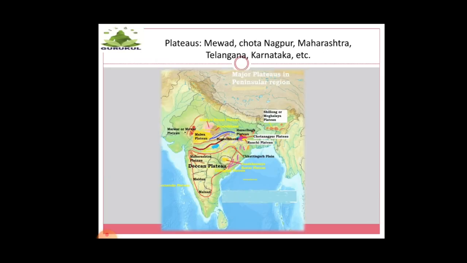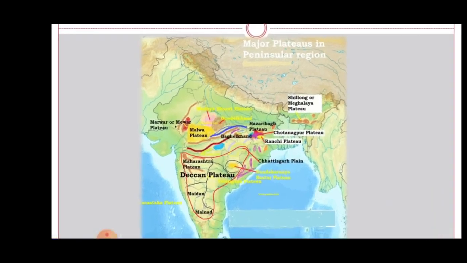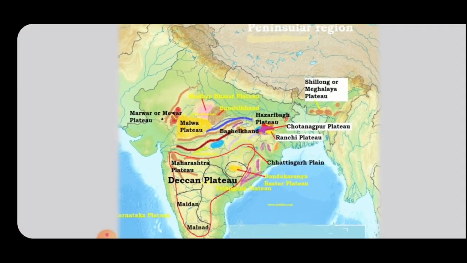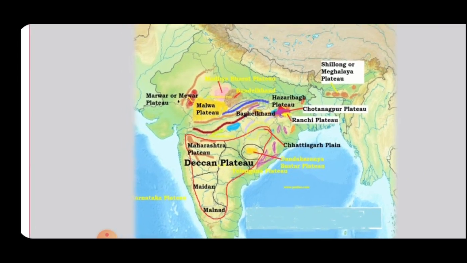Now plateaus: Mewad, Chota Nagpur, Maharashtra, Telangana, Karnataka, etc. See here, if you look, you will see these different plateaus. Deccan Plateau, Maharashtra Plateau.